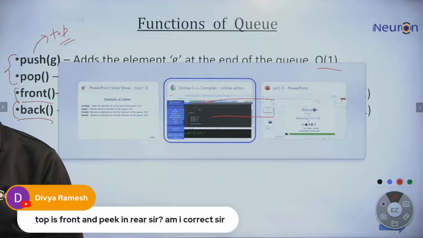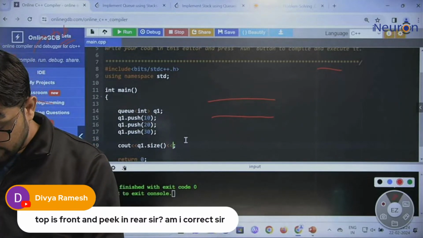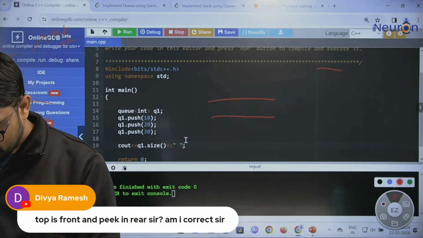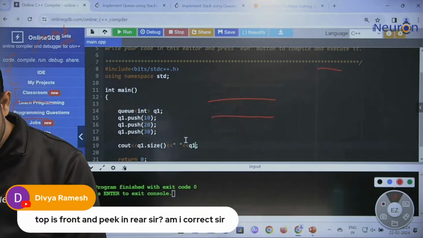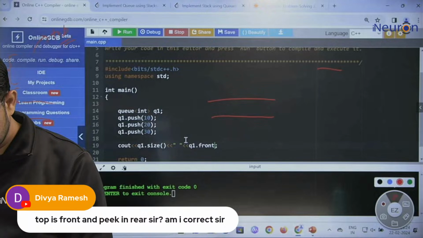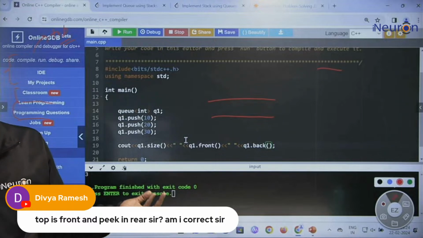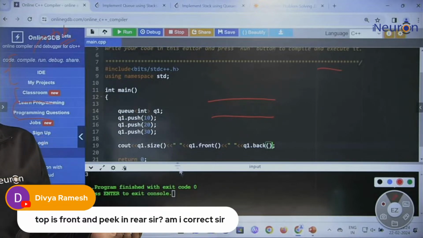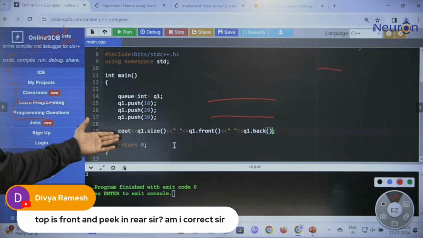Let me make some space and try to print front and back. Q1 dot front element. Let me make some space and print Q1 dot back. So I'm just trying to use different functions. That's it. Can you tell me what will be the output? Please reply. What should be the output for this code?